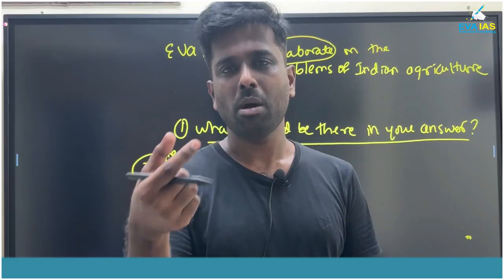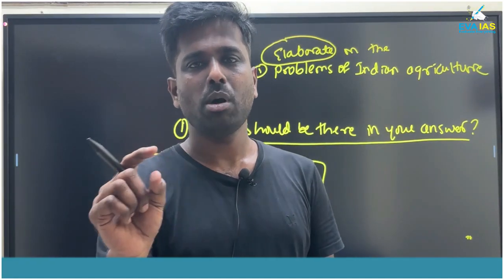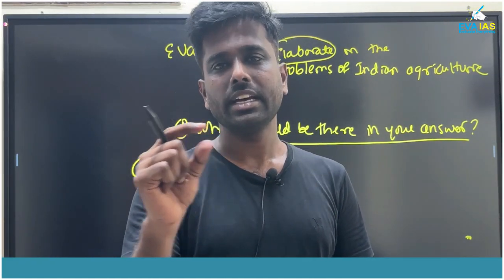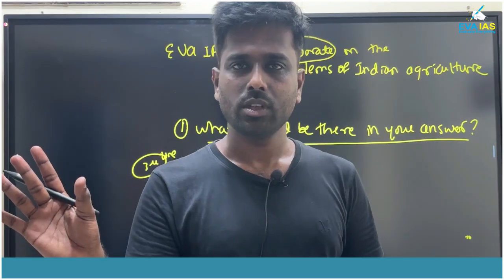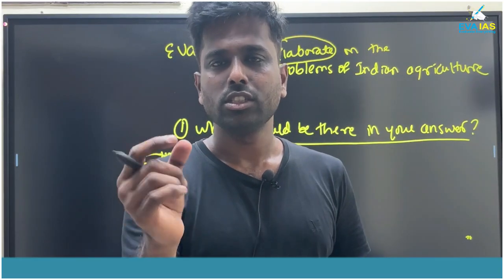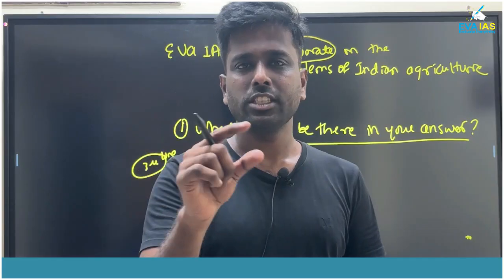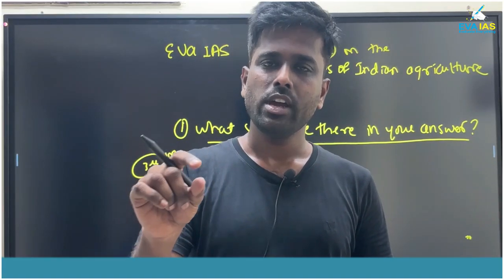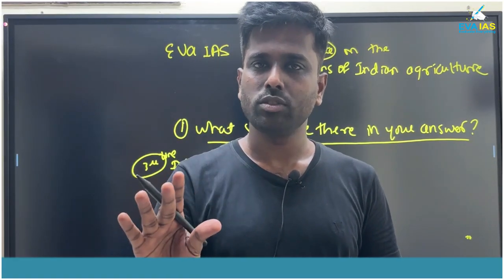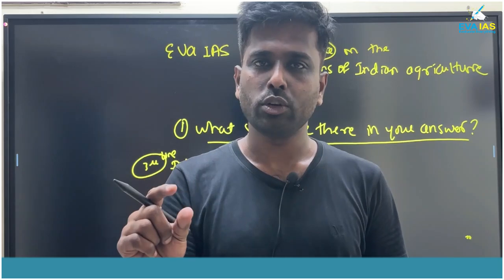Suppose there is the population. Then you can mention the national population policy has been framed and it has this much of the target. That's it, enough. This is just you giving the introduction. Suppose there is a question on the Election Commission. Then you can mention Election Commission of India is a constitutional body under Article 324 of the Indian Constitution. That's it, enough. This is the introduction.